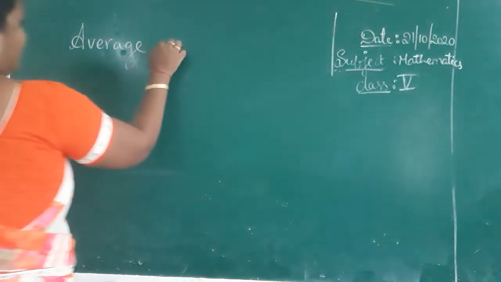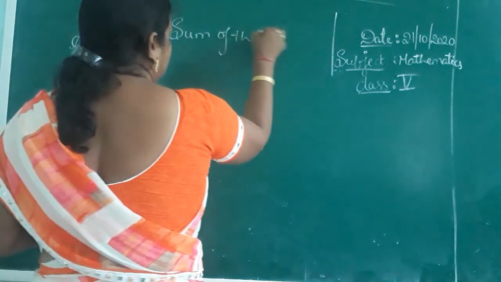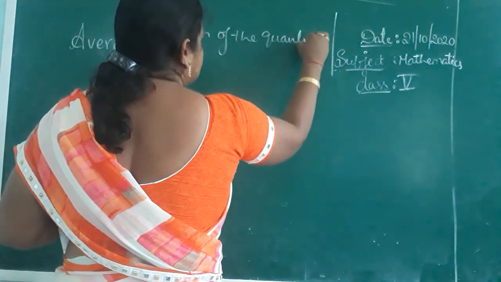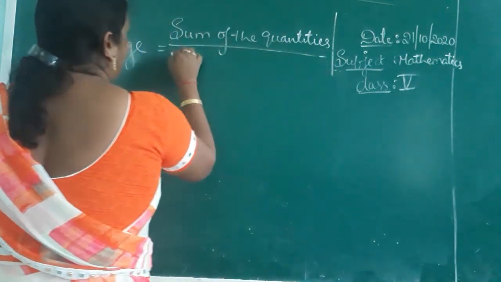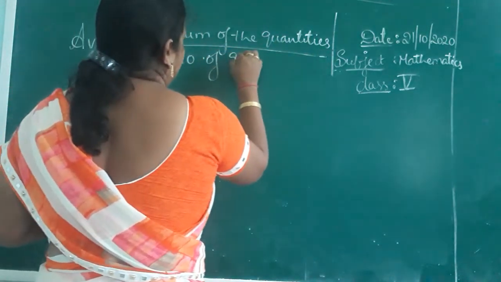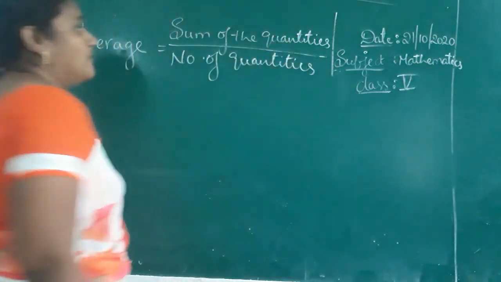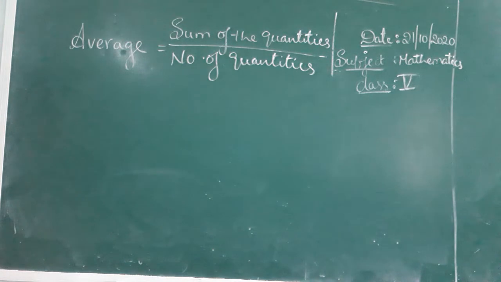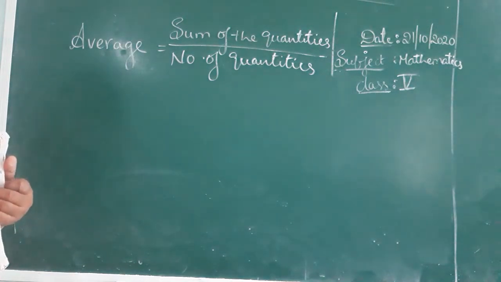So what is the formula for average? Average formula is sum of the quantities by number of quantities. By knowing the sum of the quantities and the number of quantities, we can find the average of the numbers. See the first one in that exercise.